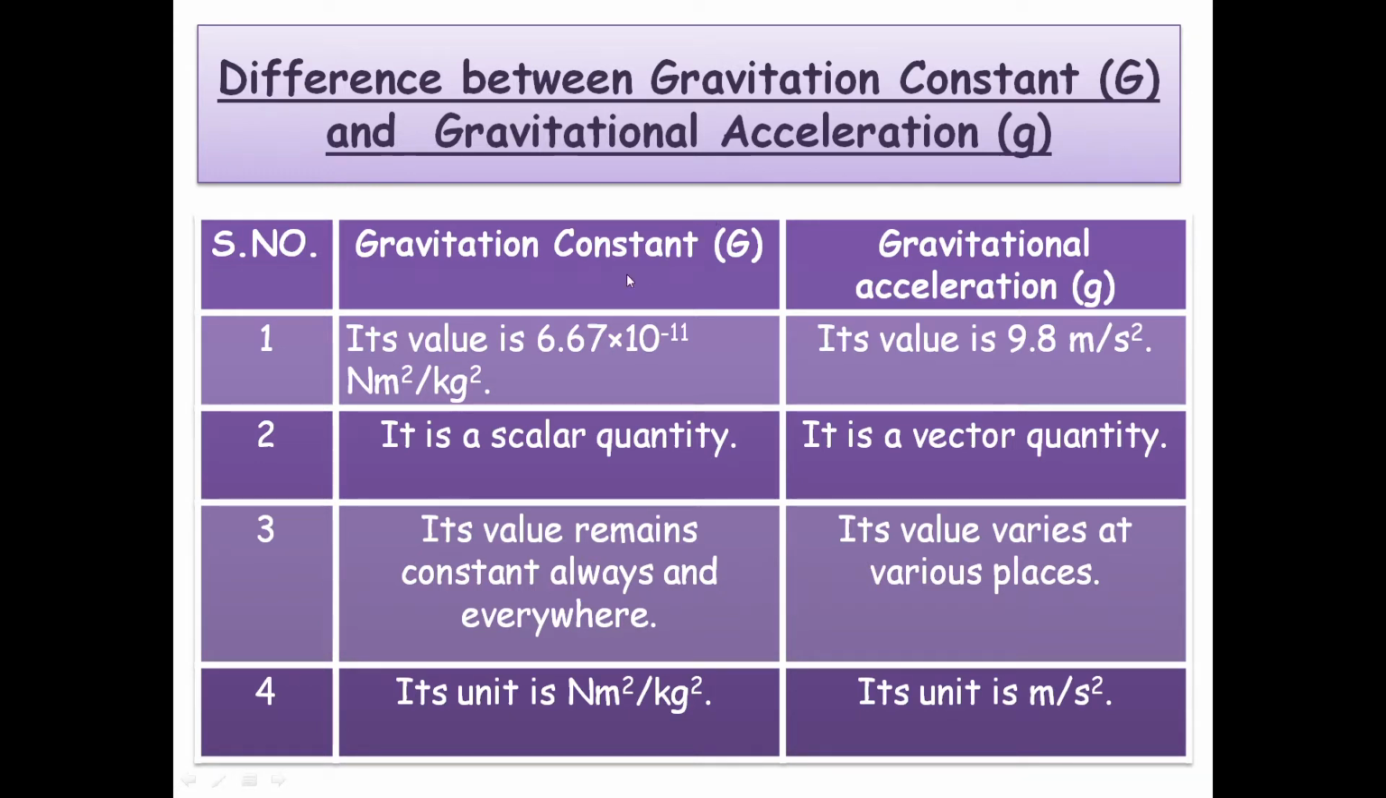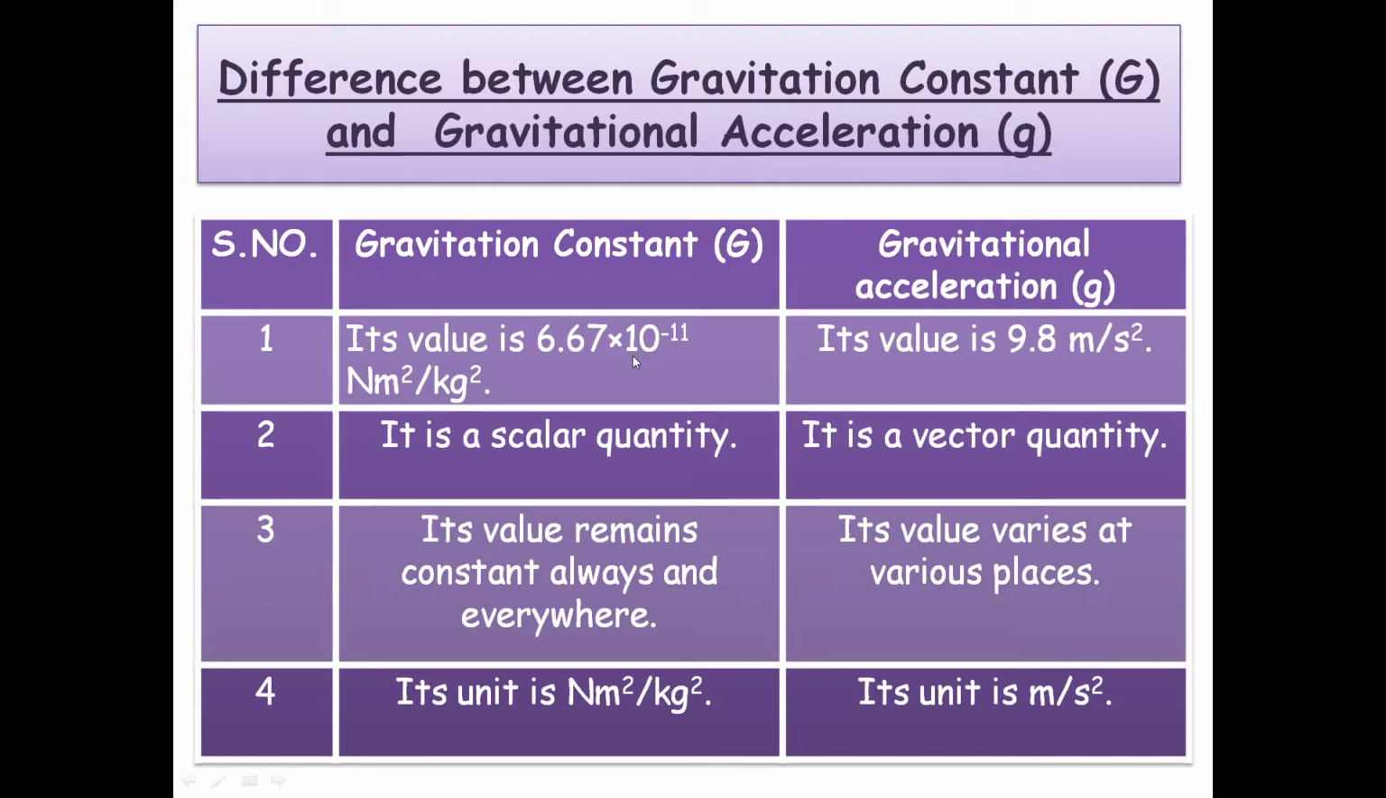So first difference is of their numerical value. Value of capital G is 6.67 into 10 raised to power minus 11 Newton meter square per kilogram square, whereas value of acceleration due to gravity is 9.8 meter per second square.